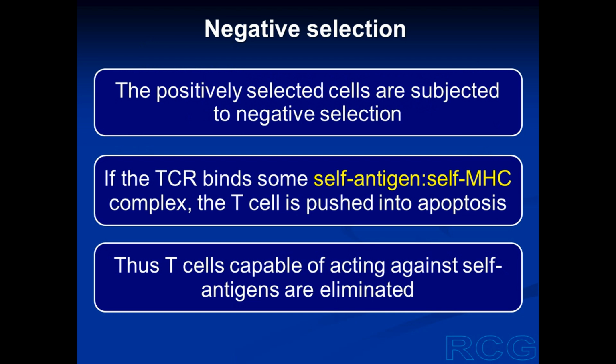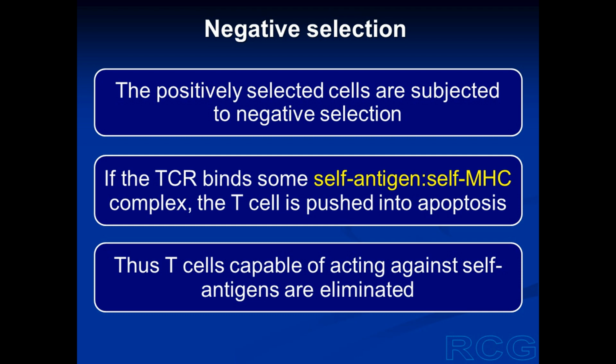The positively selected cells are then subjected to negative selection. In negative selection, it is seen whether the T cell receptor can recognize some self-antigen. The self-antigen will also be bound to some self-MHC protein. So if the T cell receptor binds to a complex of self-antigen and self-MHC protein, the cell is not allowed to mature. It is pushed into apoptosis, that is programmed cell death.